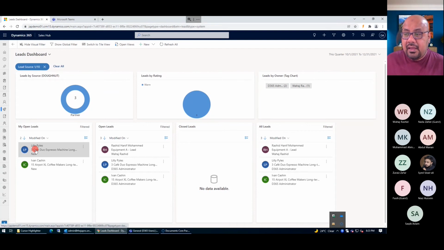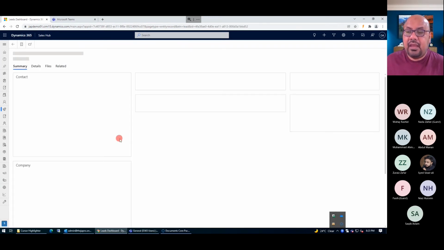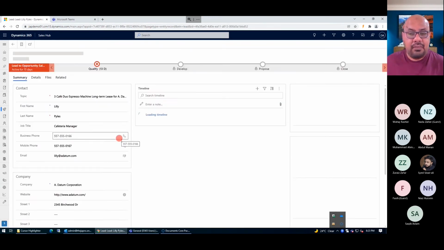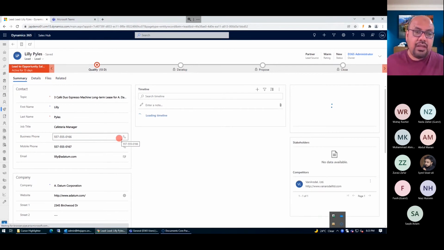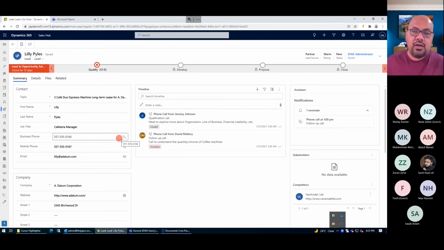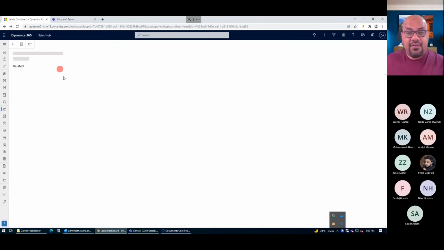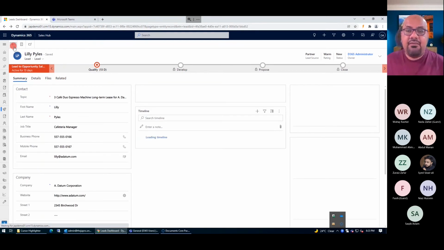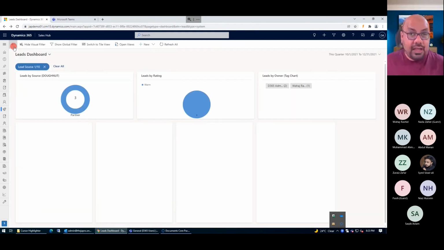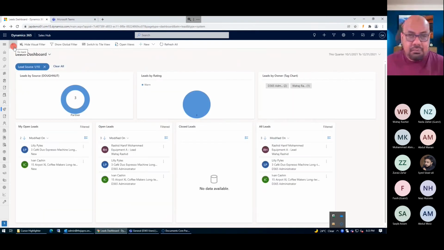Now, from here, I can also navigate to a particular record. I'm just going to click here, and it is going to open up the record for me. So this is how you can visualize information in a very effective and quick manner on top of the system. You will find this particular information everywhere in the Dynamics 365 platform.